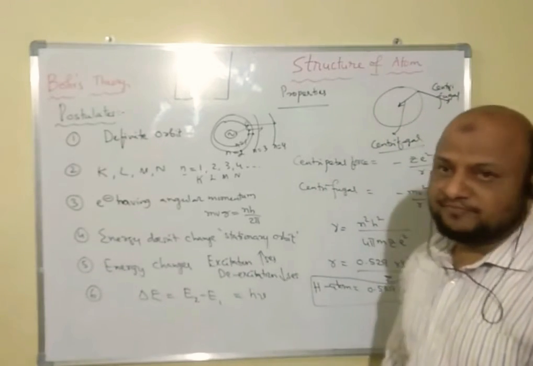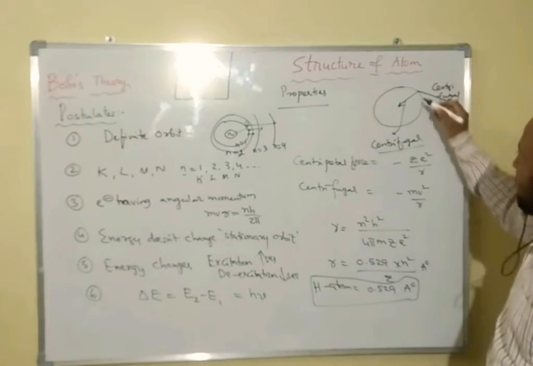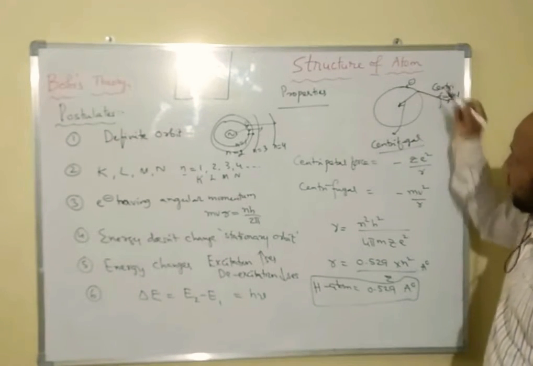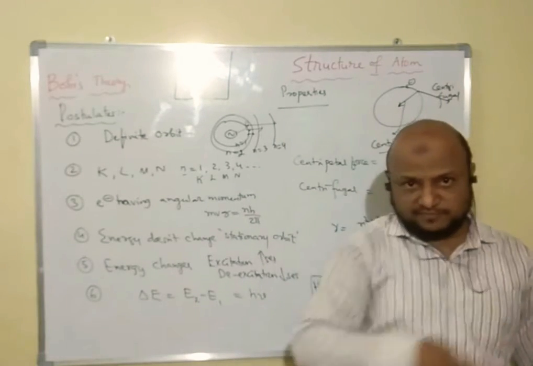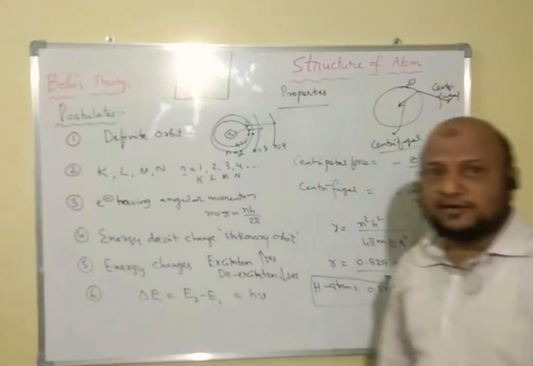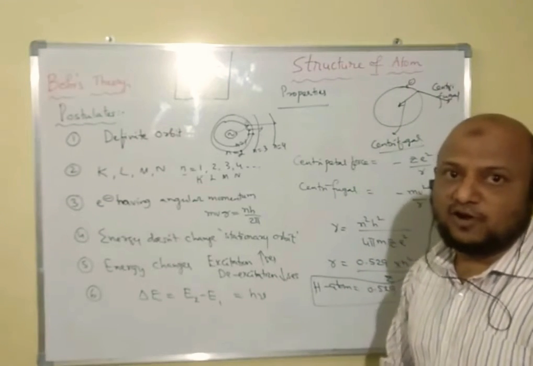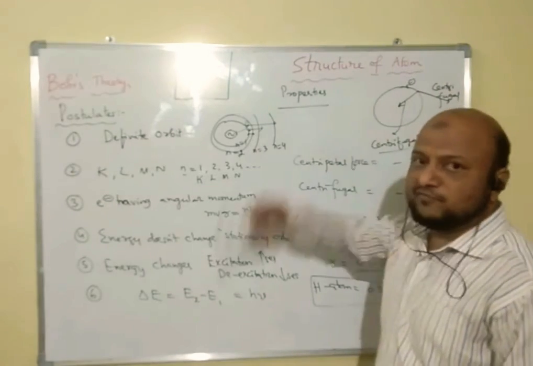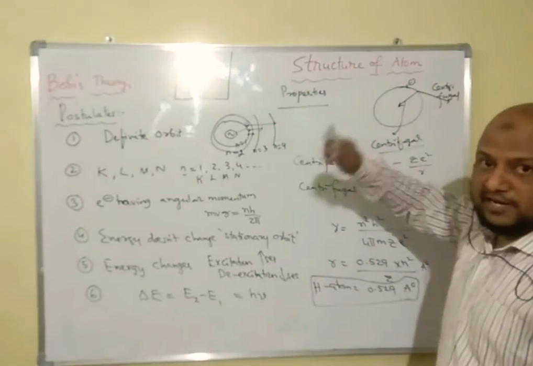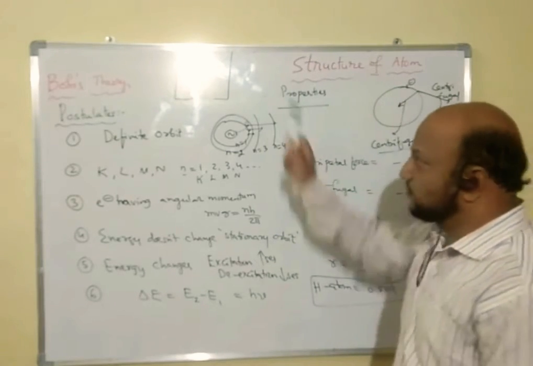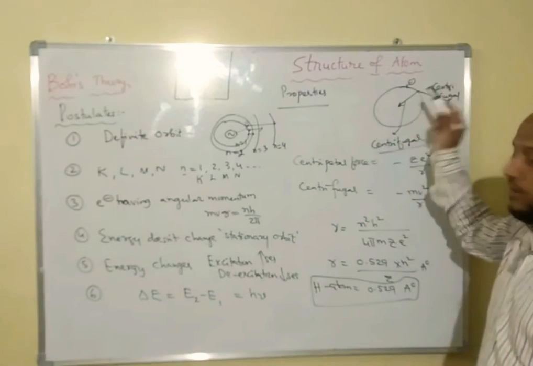He extended his theory. According to Bohr, when an electron is revolving around the nucleus, two forces are present. The main drawback of Rutherford's theory is that if an electron is revolving around a fixed orbit, energy must be lost, because after some time the energized electron must lose energy. But this is completely explained by Bohr's theory: the energy doesn't change in a stationary orbit. How does it not change?